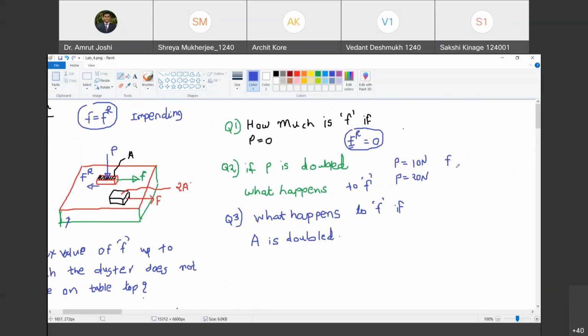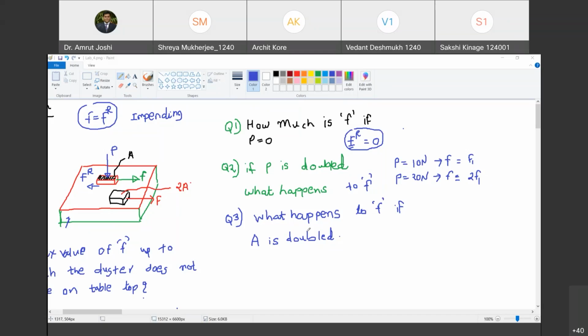So here, if F is equal to F1, let us say, then what will be the value of F here? Tell me. 2F1? Yes. So bang on, our intuition and whatever we have learned till now is correct. So when I make P equal to 20 Newton, I'm going to require more force, or twice the force, to start sliding of the duster over the tabletop. Agreed? Okay, so we have answered this question.